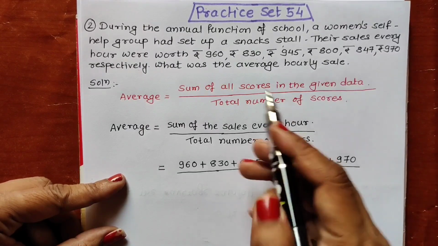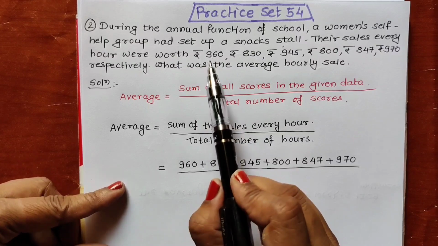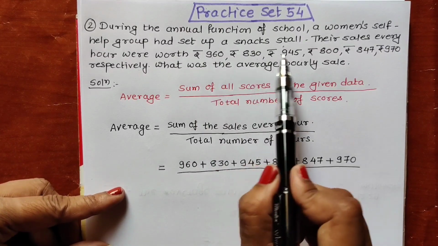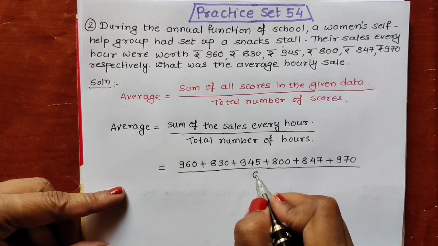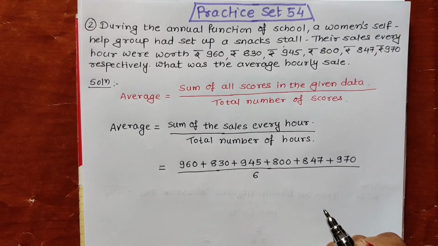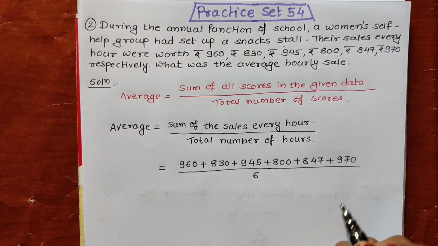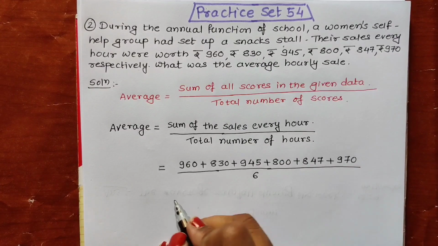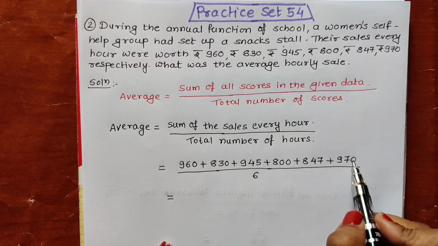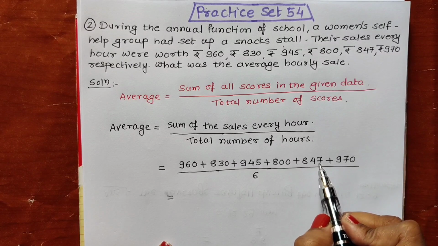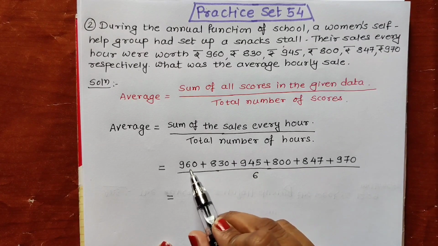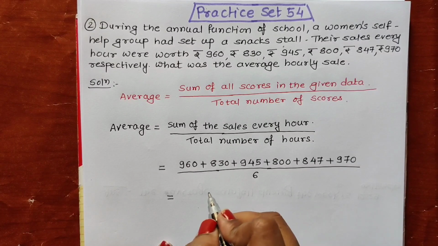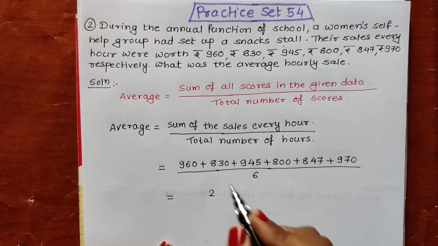How many total number of hours have they sold their snacks? 1 2 3 4 5 6. Total number of hours are 6. In 6 hours they have sold their snacks and they have got this much money. Now let us add their amounts. 0, 7, again 0, this 5, 7 plus 5 will be 12, and then 0 0 is there, so we have to write 2, 1 carrying.